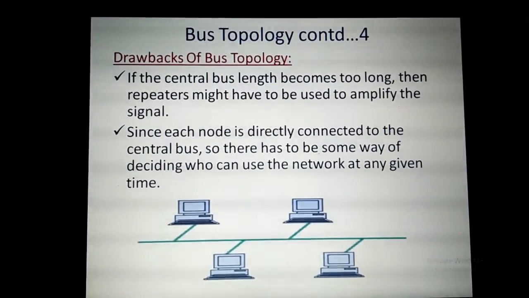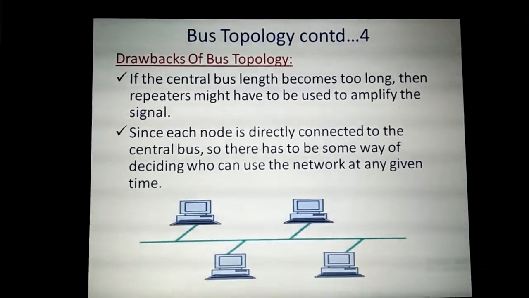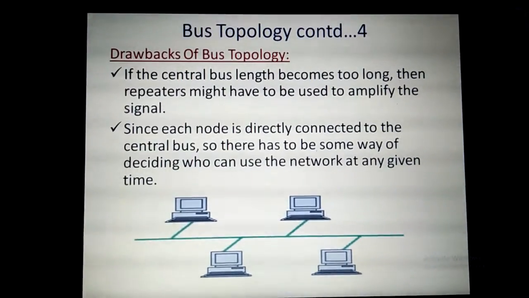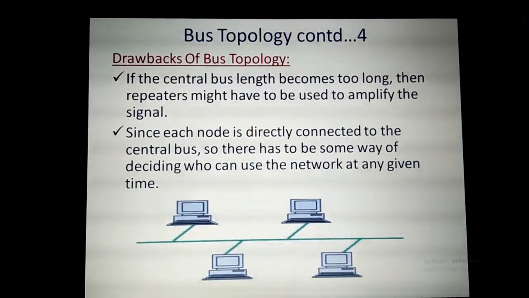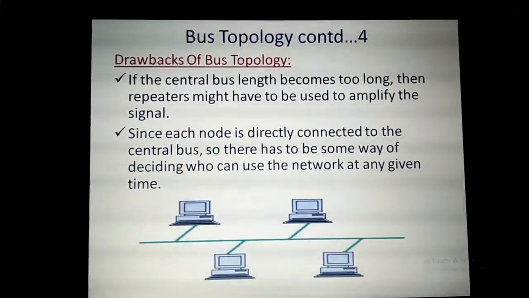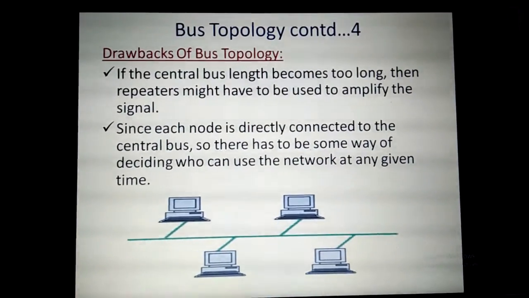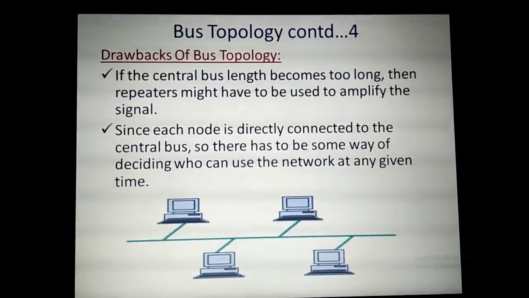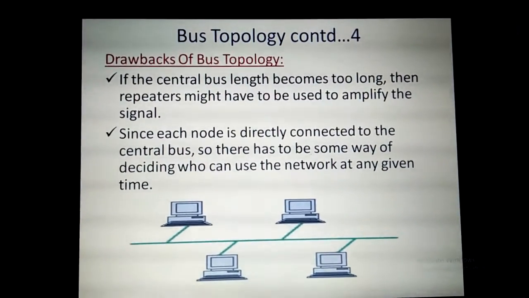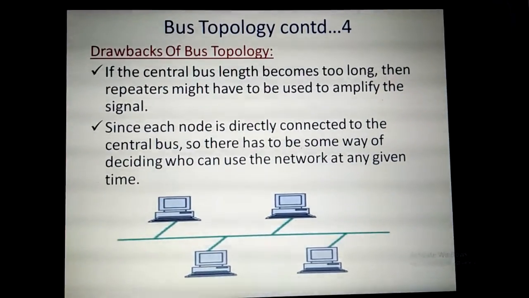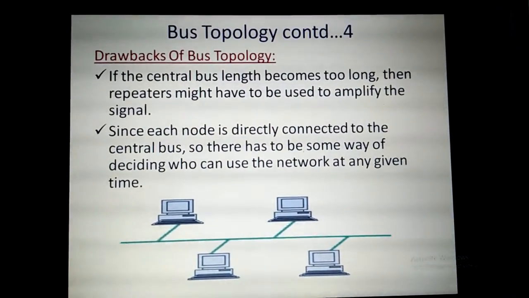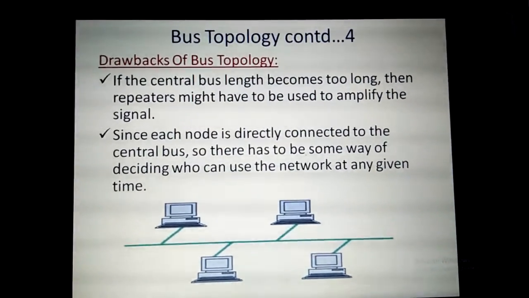The next drawback is, if the central bus length becomes too long, then repeaters might have to be used in order to amplify the signal. That is, in order to increase the strength of the signal, you need to use a repeater device. So you need to buy the repeater device and install it after a certain distance. This happens when the central bus length becomes too long.